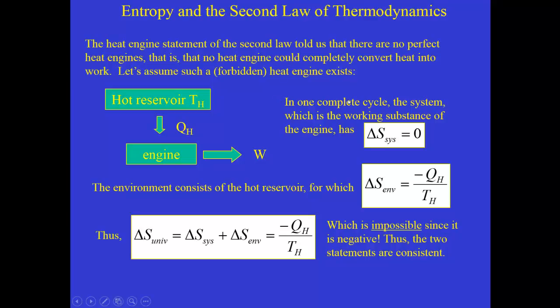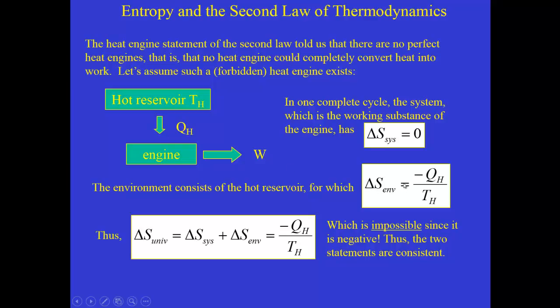Well, in one complete cycle, which is what the engine operates in, the system, which is the working substance of that engine, has a change in entropy of 0, because it goes around a closed cycle on the PV diagram. So the environment is just the hot reservoir. That's the only thing that the engine is in contact with, because we're assuming it's absorbing all the heat and converting it all into work. So the environment then has a change in entropy.